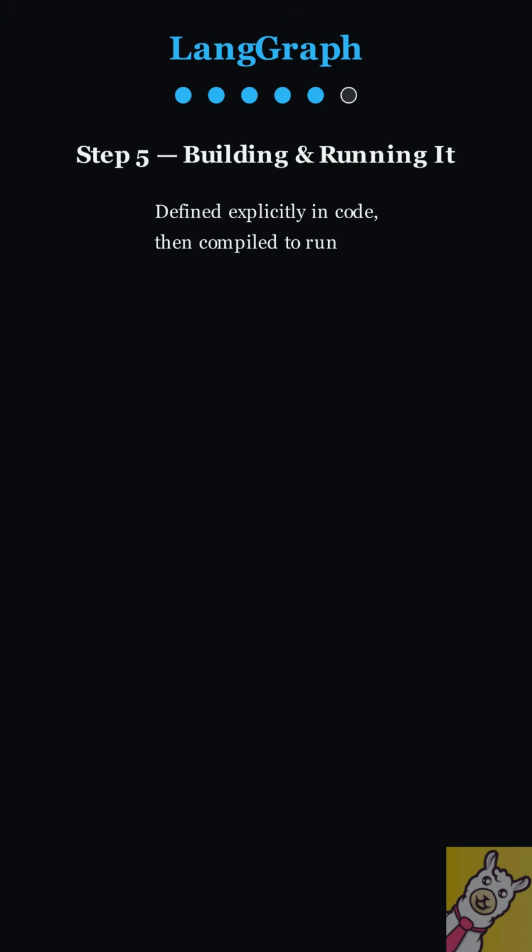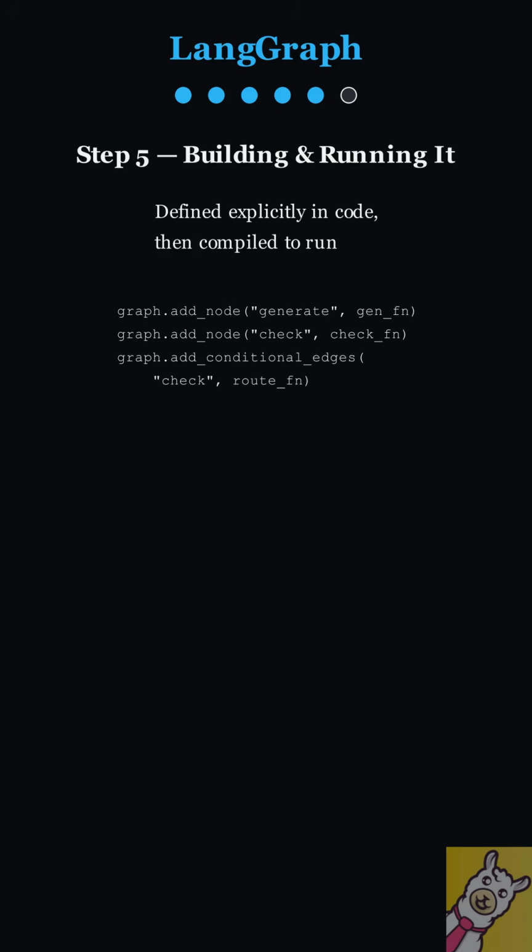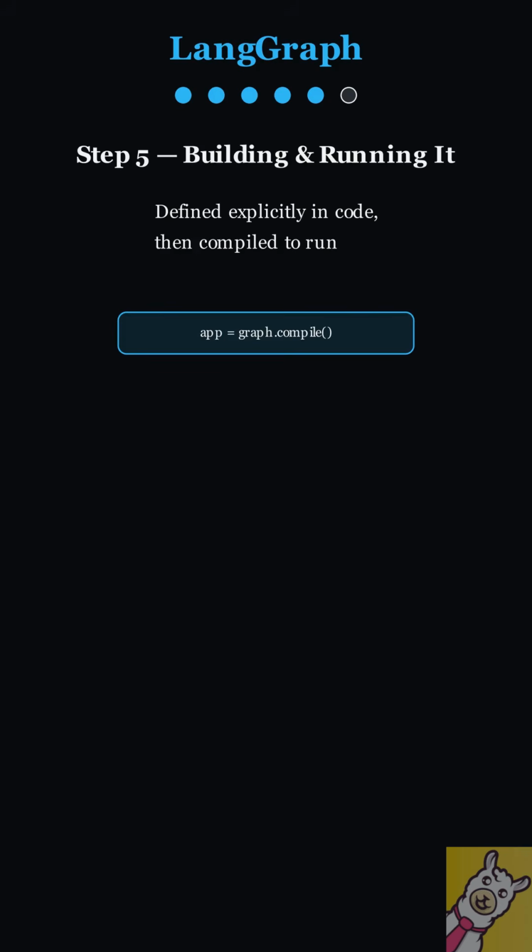How does this actually get built? It's defined explicitly in code. You add a node for generate, add a node for check, and add a conditional edge that calls a routing function to decide where to go next. Once the graph is defined, you compile it into an app with graph.compile. Then app.invoke(state) runs the whole thing, starting from the entry node and following the graph until it's done.